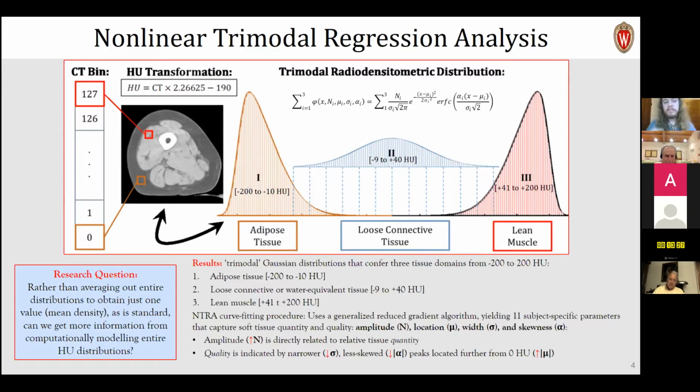Again, this came from the research question: rather than using just a single radiodensity value from these cross-sections, can we get a more elaborate or holistic approach from using NTRA?